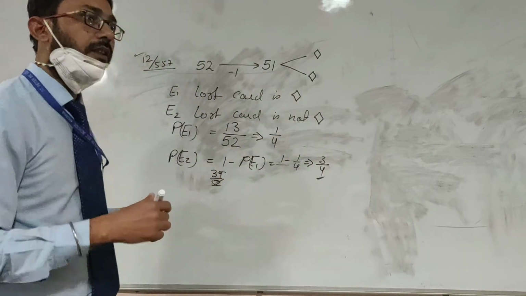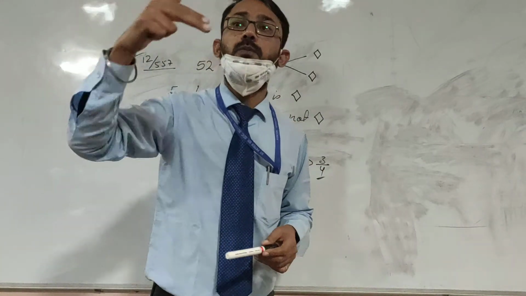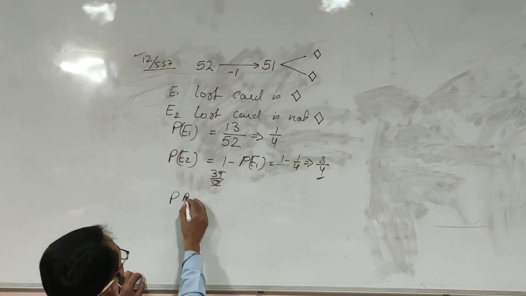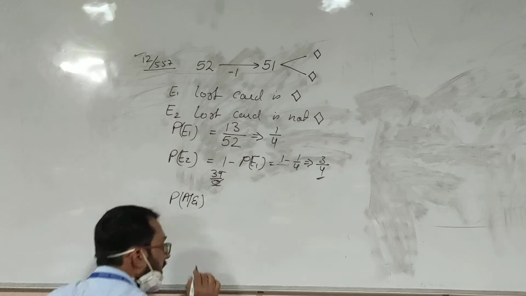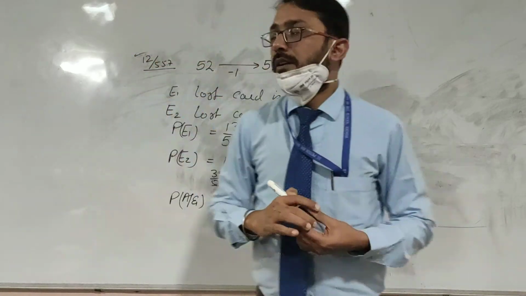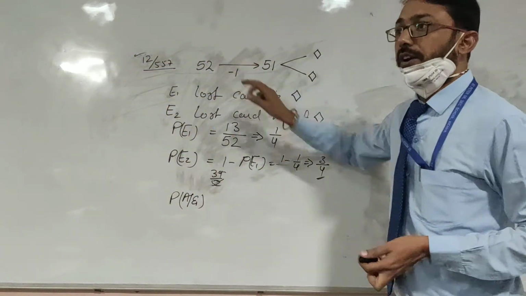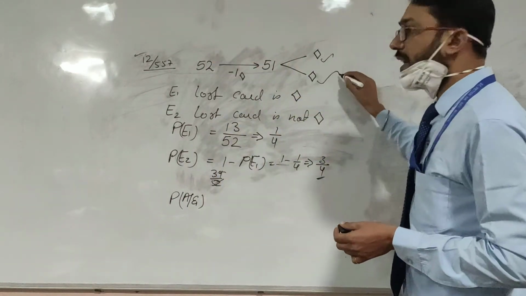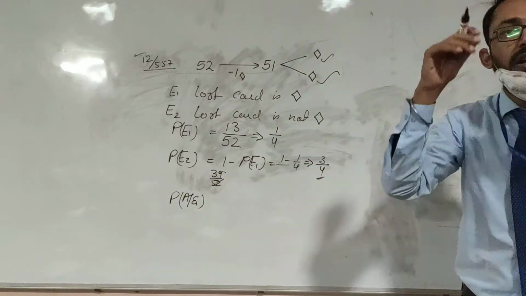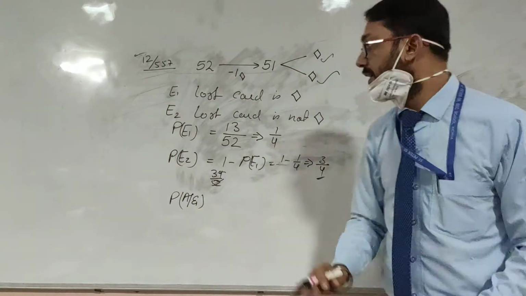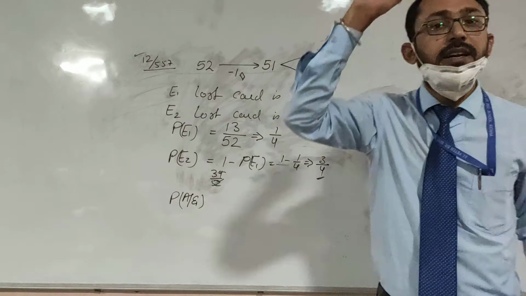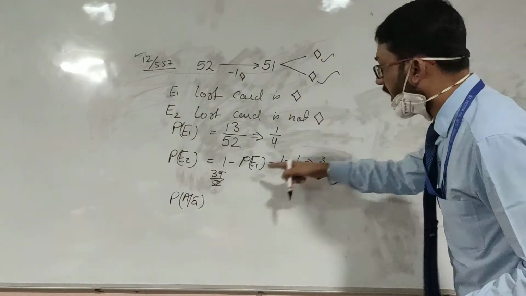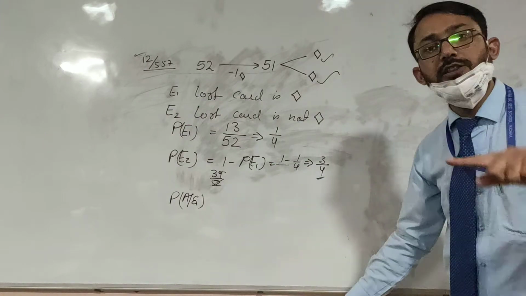Now, 2 more cards we are taking. P(A|E1) means whether the lost card is diamond or not. The 2 cards taken out are found to be diamond. So what is the probability of being diamond when the lost card is diamond? Because we are going for E1, E1 is lost card is diamond.